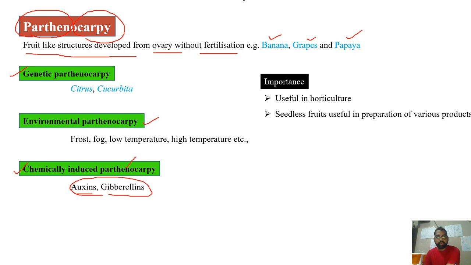The importance of parthenocarpy is that parthenocarpic fruits have economic importance. So they are useful in horticulture, particularly in fruit plant development, and you can produce seedless fruits also. That is having the economic importance.